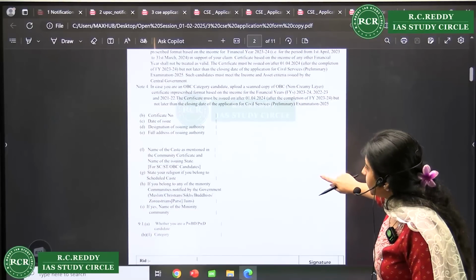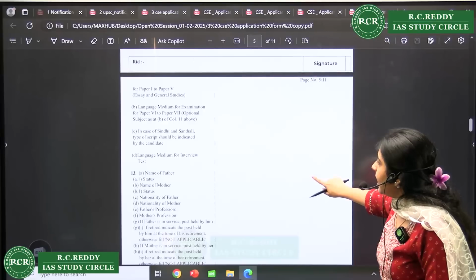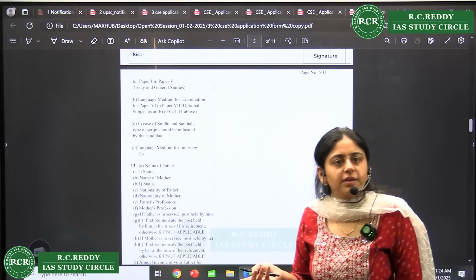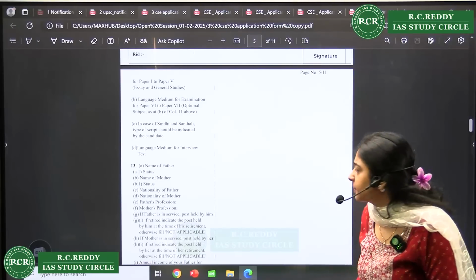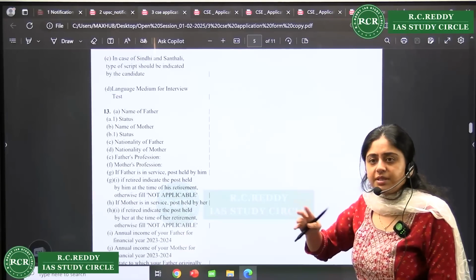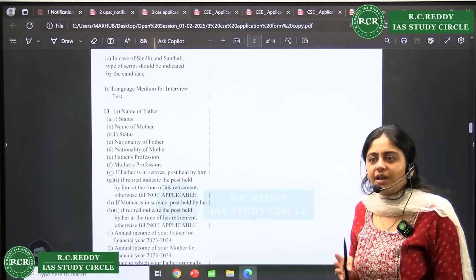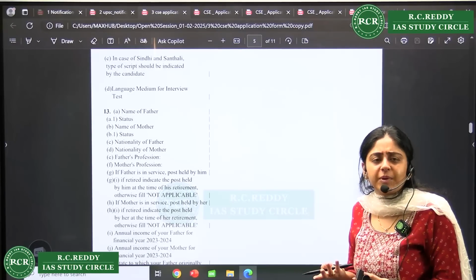We'll just come to the hobbies part. The language paper you have to indicate here. Language medium for the interview also. If you're not comfortable with English, you have other options also. But I would say prefer English only. This is just a preference I am saying. I'm not being classist or something, you can speak in other languages, but generally I am saying that English should be the most preferred language.